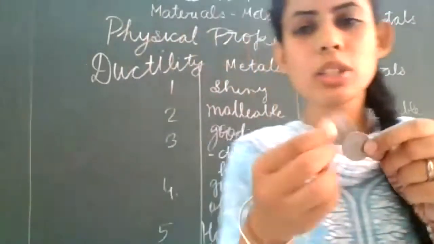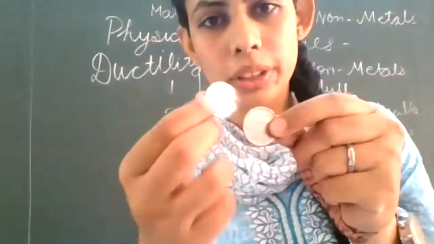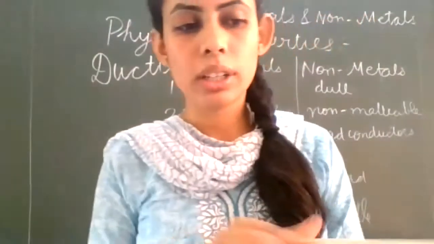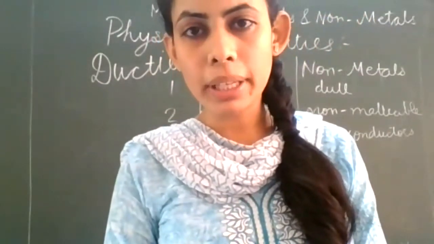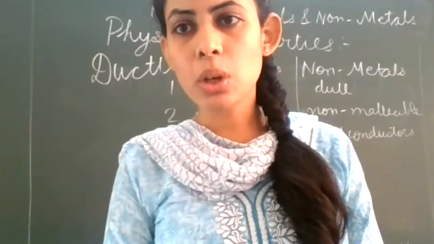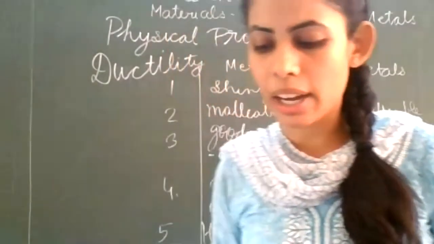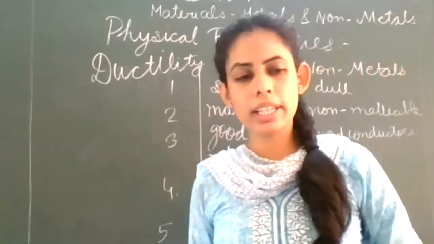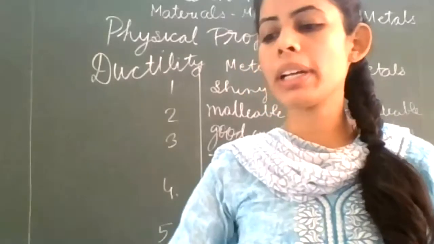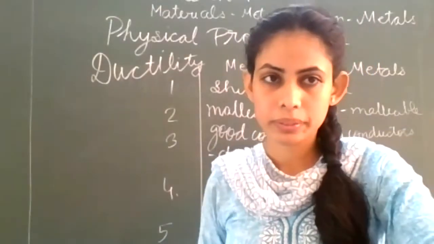So these coins will produce sound. But in the case of coal, it will not happen. Clear? So these metals produce sound, whereas non-metals do not produce sound.